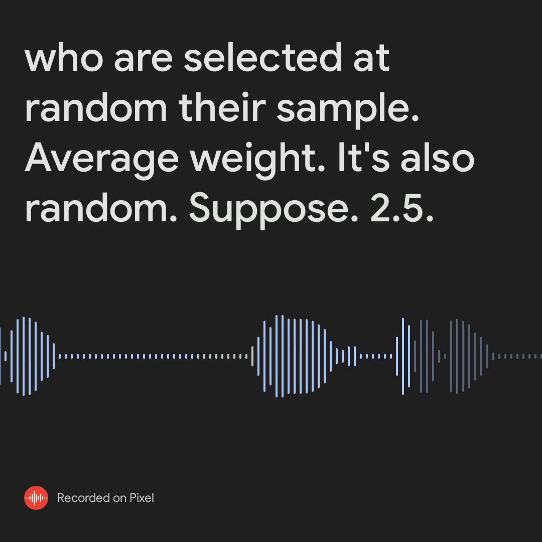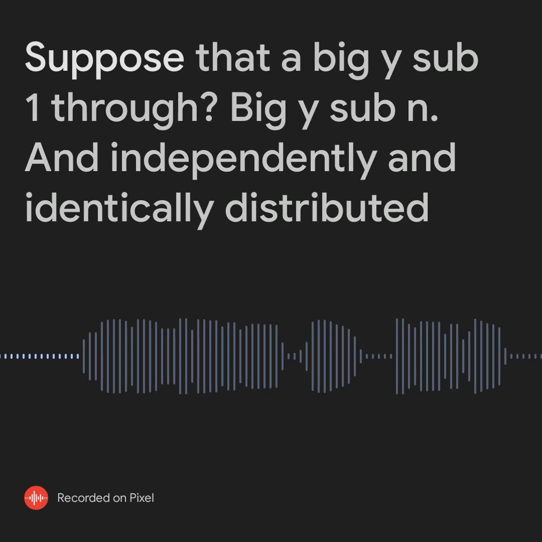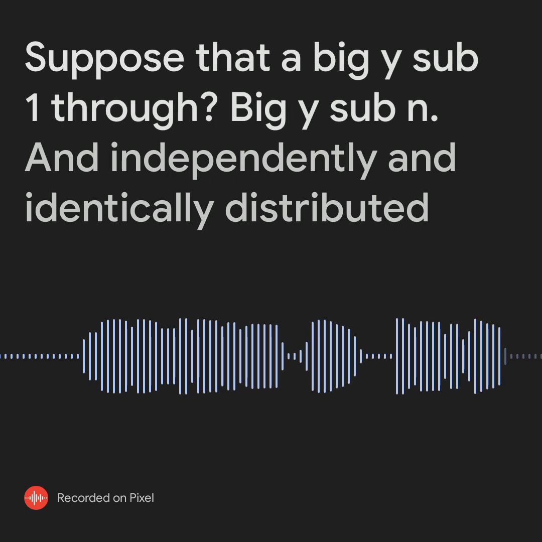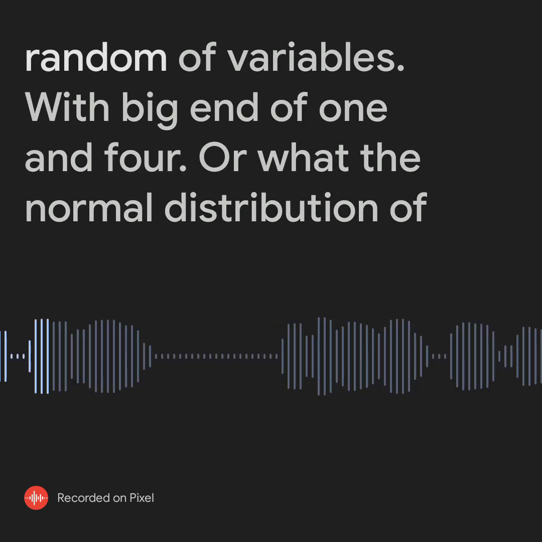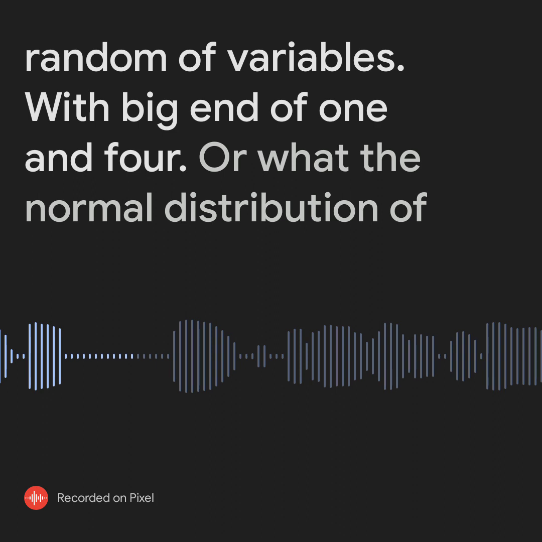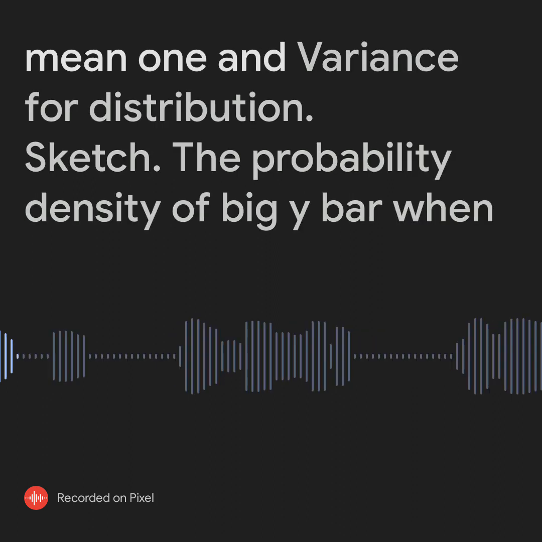2.5. Suppose that big Y sub 1 through big Y sub n are independently and identically distributed random variables with big N of 1 and 4, or with the normal distribution of mean 1 and variance 4.